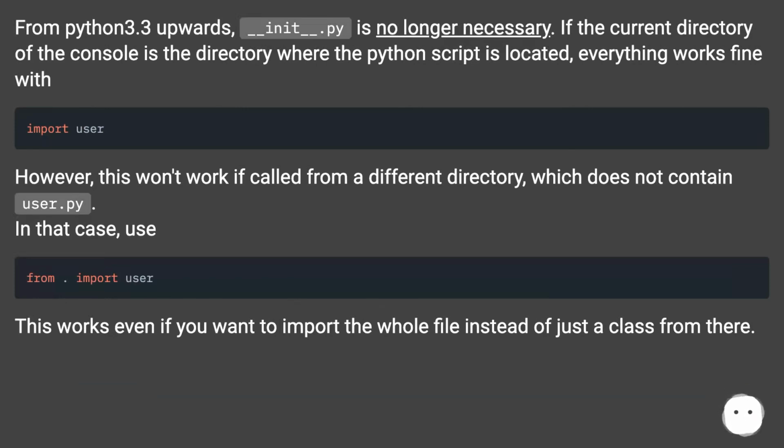If the current directory of the console is the directory where the Python script is located, everything works fine with this. However, this won't work if called from a different directory, which does not contain user.py. In that case, use this. This works even if you want to import the whole file instead of just a class from there.